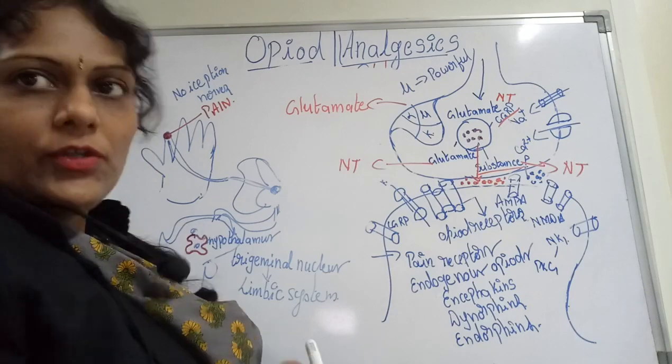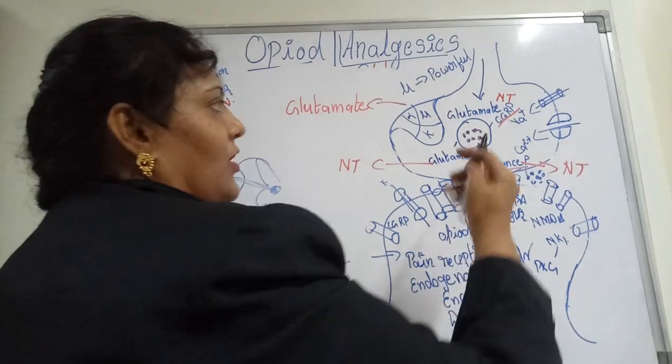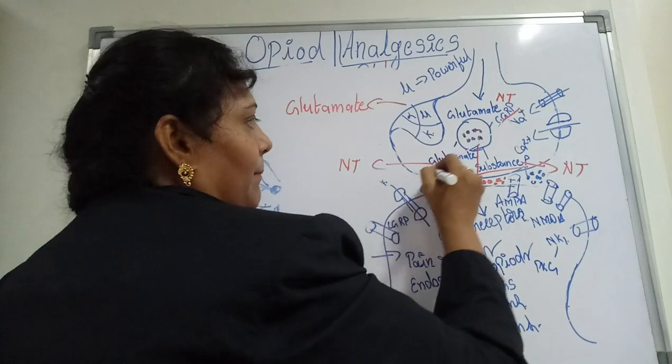The other neurotransmitter related to pain is CGRP, which I am including in black.